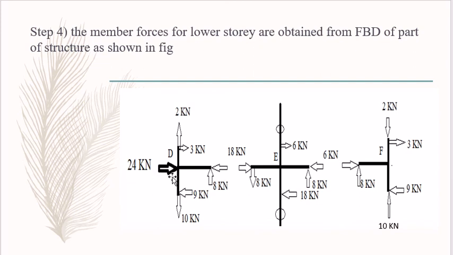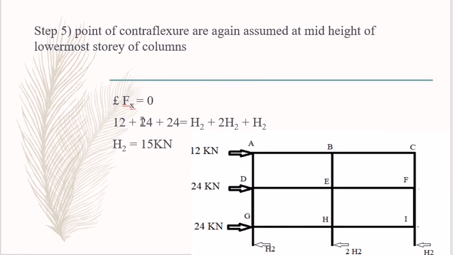Then here 24 kilonewton load is acting at this point D, which is also given. So according to that, we have to take the moment at any point, and these two are the unknowns. By the summation Fx is 0 and summation Fy is 0, you will get these two values. Similarly, we have to take the moment here, summation Fx is equal to 0, you will get these two values. These two forces are in opposite direction with the same magnitude towards the point E. Similarly, here also we have to calculate the forces.